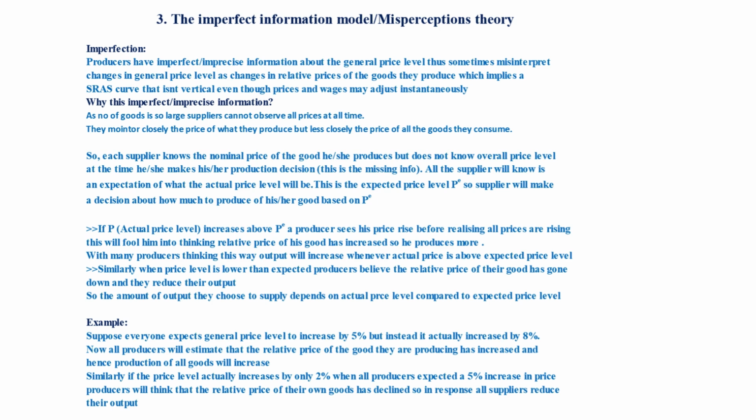Now let's look at an example to illustrate this. Suppose everyone expects the general price level to increase by 5%, but assume that the price level unexpectedly increases by 8%. Now, all producers will think that the relative price of the good they're producing has increased, hence they increase production of the goods. Similarly, if the price level had increased by only 2%, when all producers expected a 5% increase in price, producers will think that the relative price of their own good has declined. So in response, all suppliers will reduce their output.